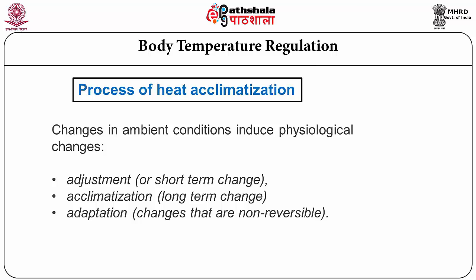There are 3 ways we can adapt. One, the short-term change, we call the adjustment. The second one, for the long term, we call acclimatization, or long-term change taking place in the physiological system. Sometimes reversible. Adaptation is a process which is non-reversible, which we find most of the time in cold acclimatization or cold adaptation. In case of a hot environment, we primarily see adjustment and acclimatization.